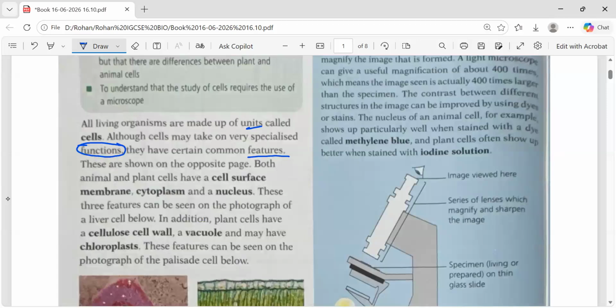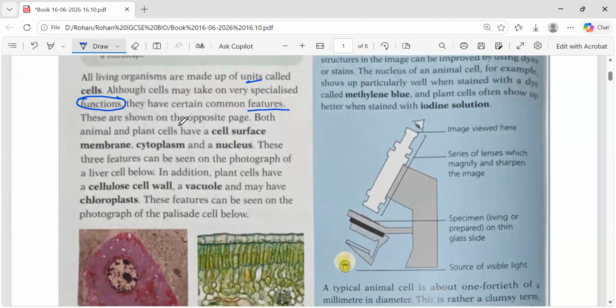So their functions may be different, but some things will be common in all the organisms. For example, within the animal cell, there will be nucleus. In all the animals, whatever the category of that animal is, every animal cell will have nucleus. We discussed the arthropods, invertebrates, and in the vertebrate class the birds, mammals, reptiles. They all are different from each other, but there are some things which are common in all of them. So now we are going to discuss them. These are shown on the opposite page.